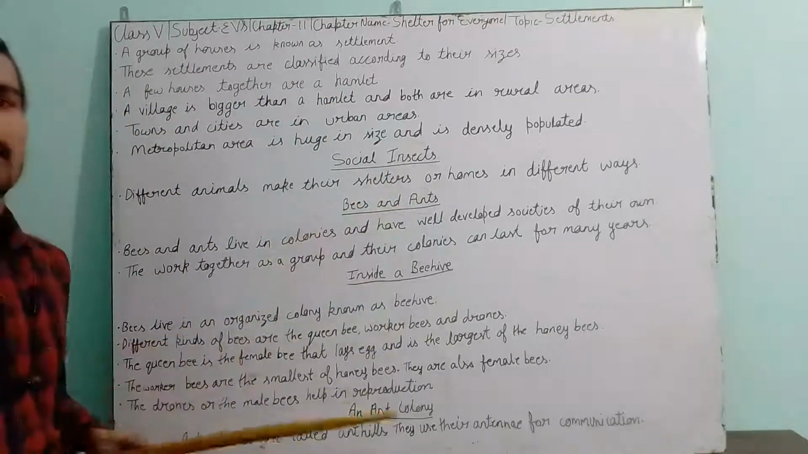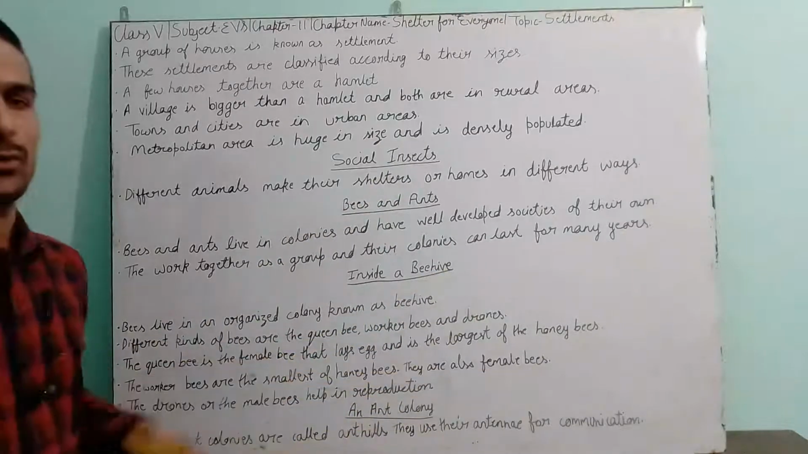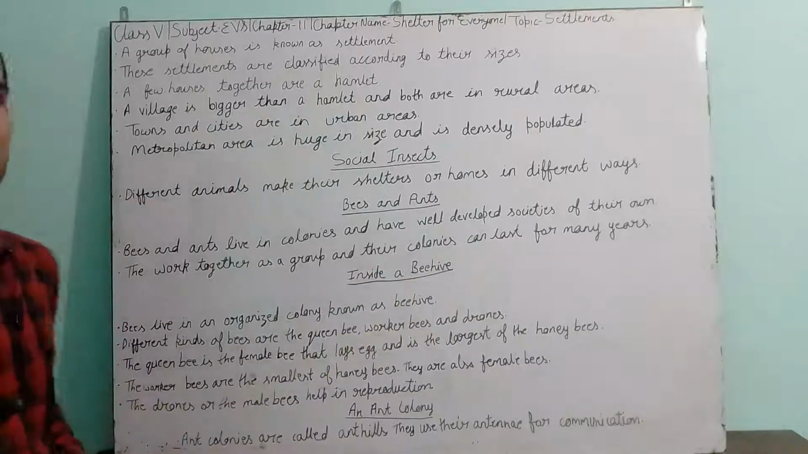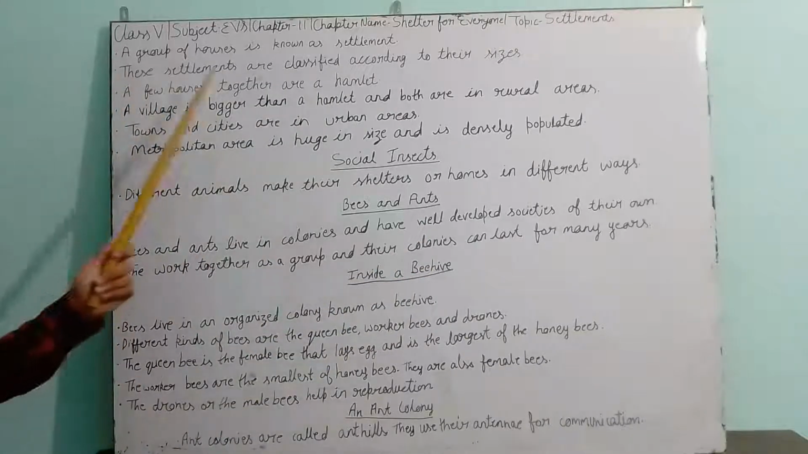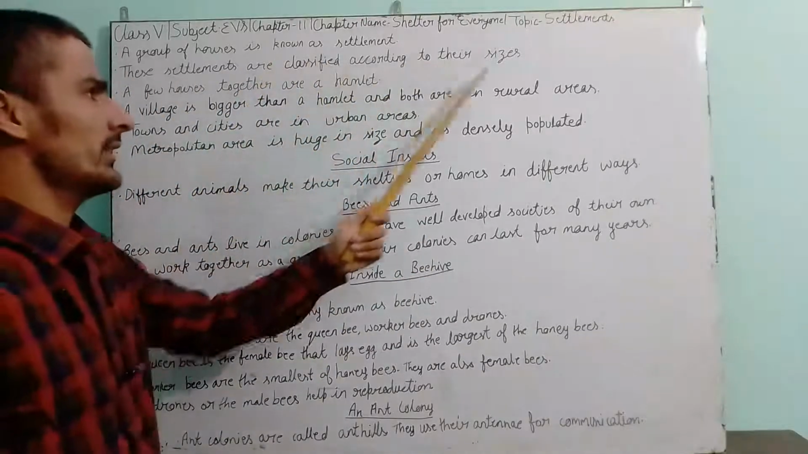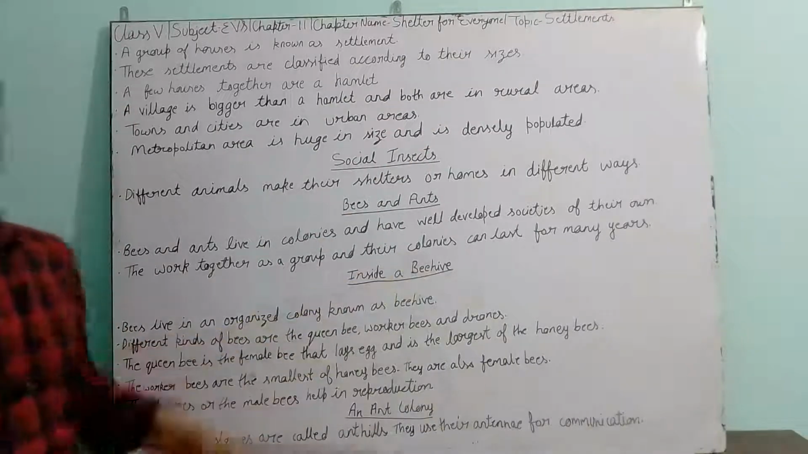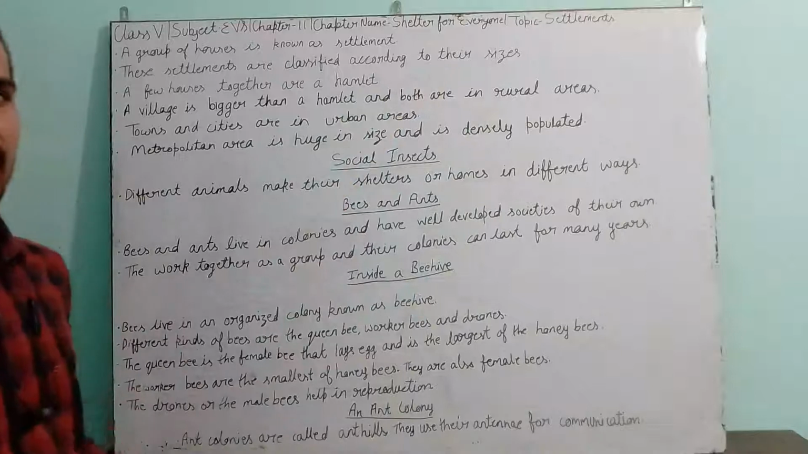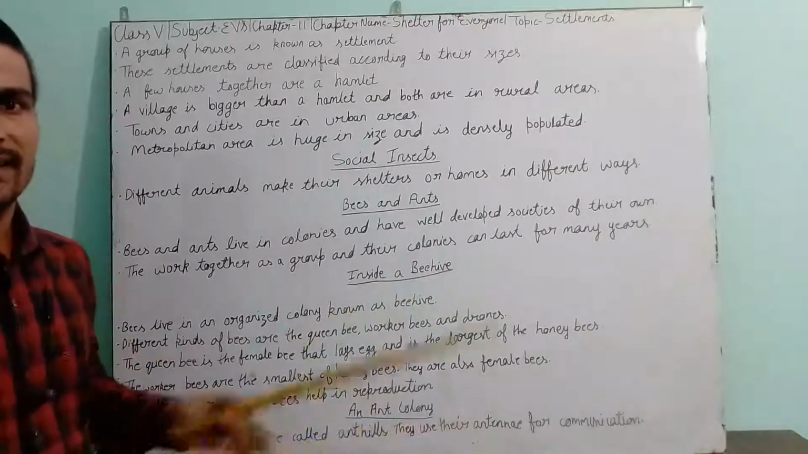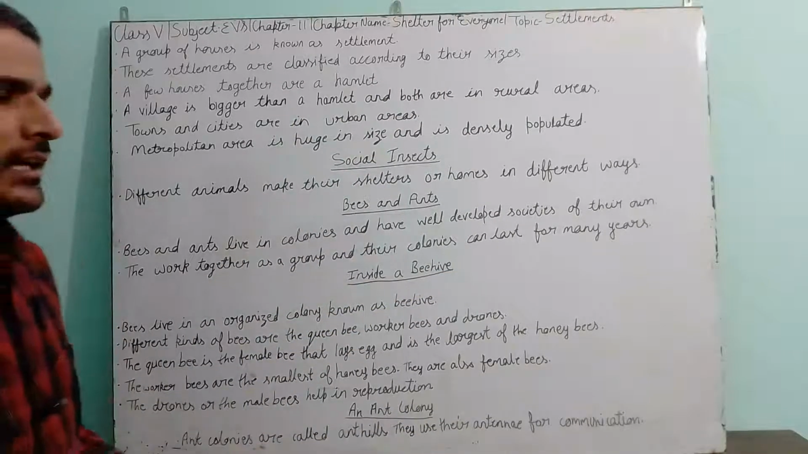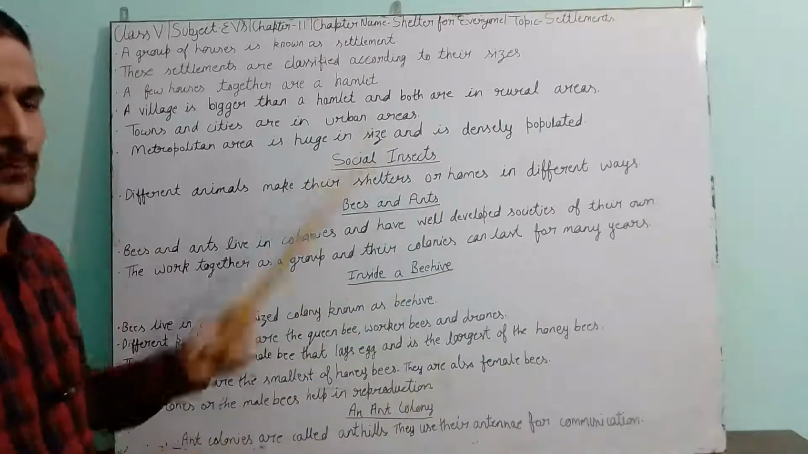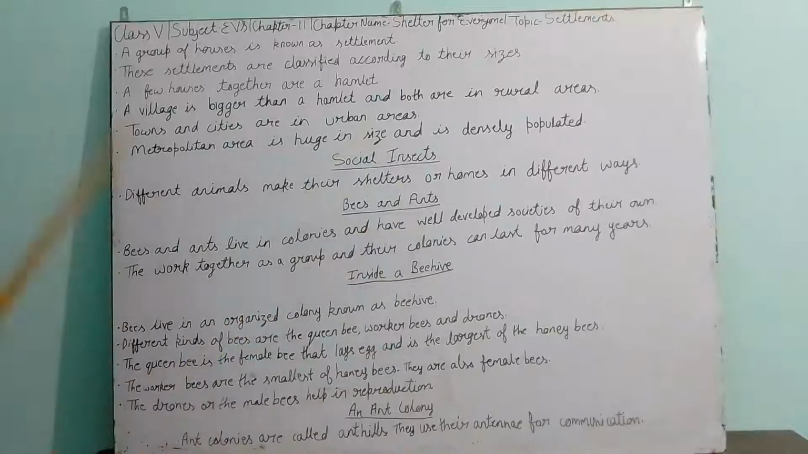When people combine and make a collection, that is a group. In the same way, a group of houses is known as a settlement. These settlements are classified according to their sizes. We give names to these settlements according to their sizes, numbers, place, how much space they occupy, and how much area they cover. According to this, we classify them and give them different names.